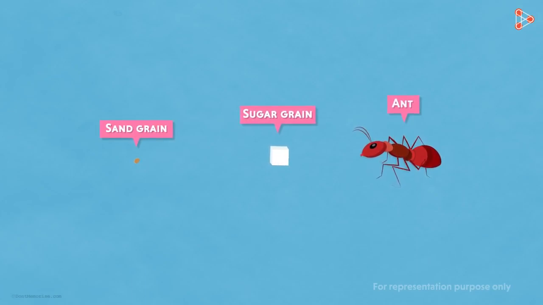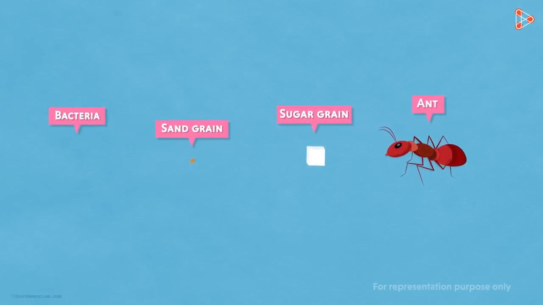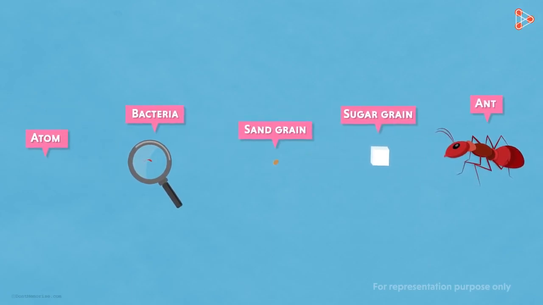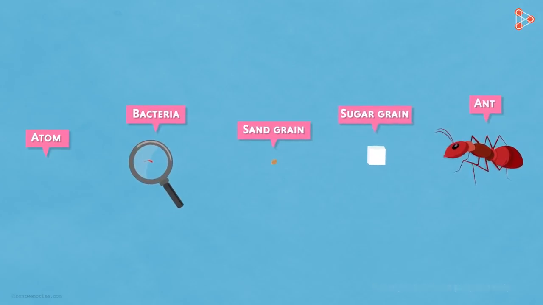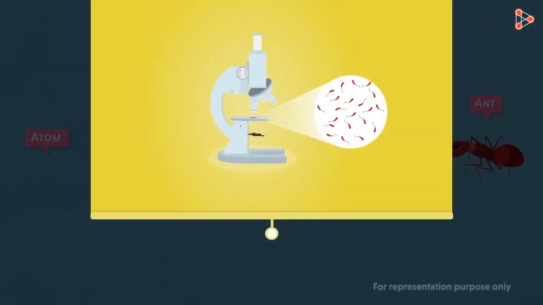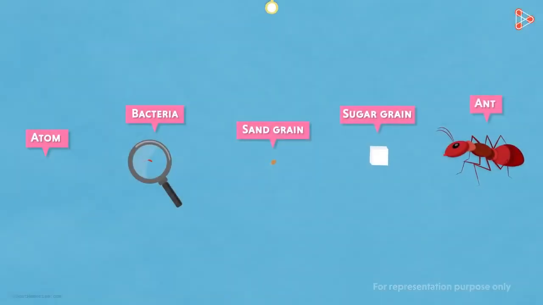Yes, we know that microorganisms like bacteria are tinier than what we can imagine, because we cannot see them with our naked eyes. So is an atom as small as a bacterium? You will be amazed to know that a single cell like a bacterium is made up of millions of atoms. Astonished, right? But the fact is that the bacterium can be observed at least using a microscope. However, seeing a single atom is nearly impossible. Yes, the size of an atom is that small.